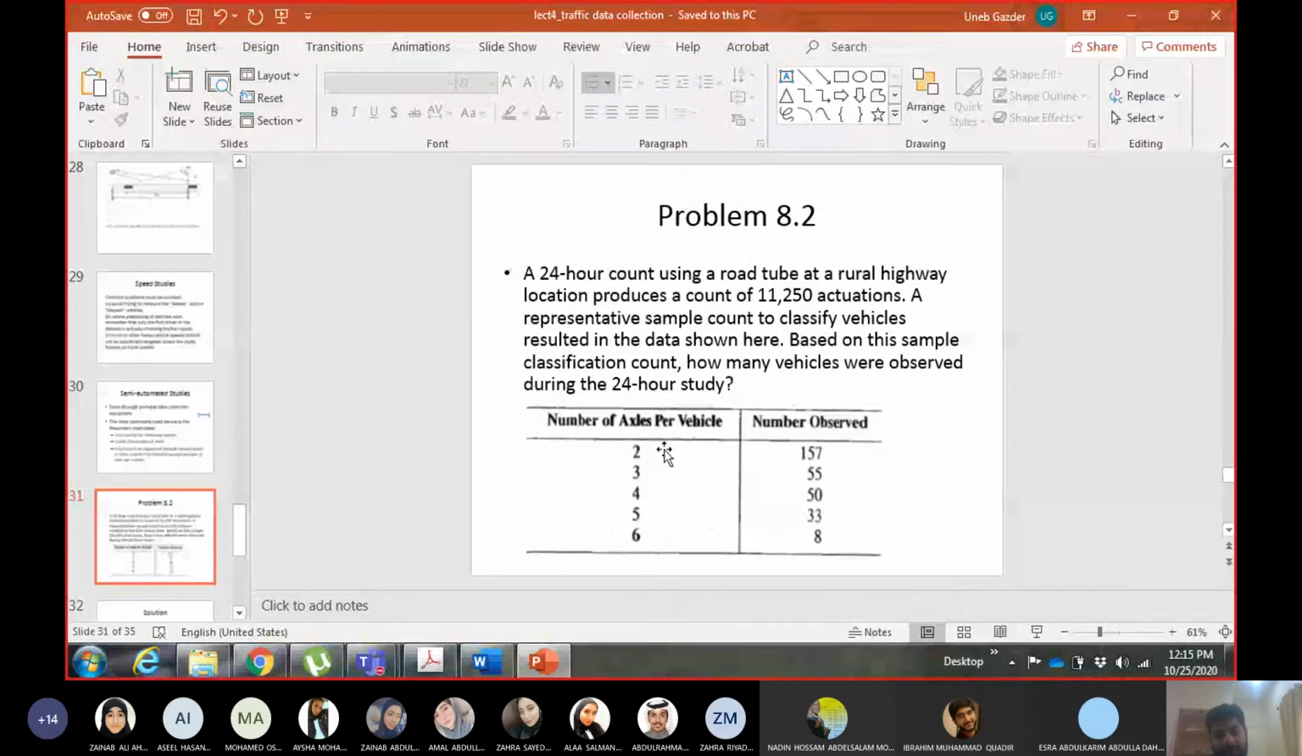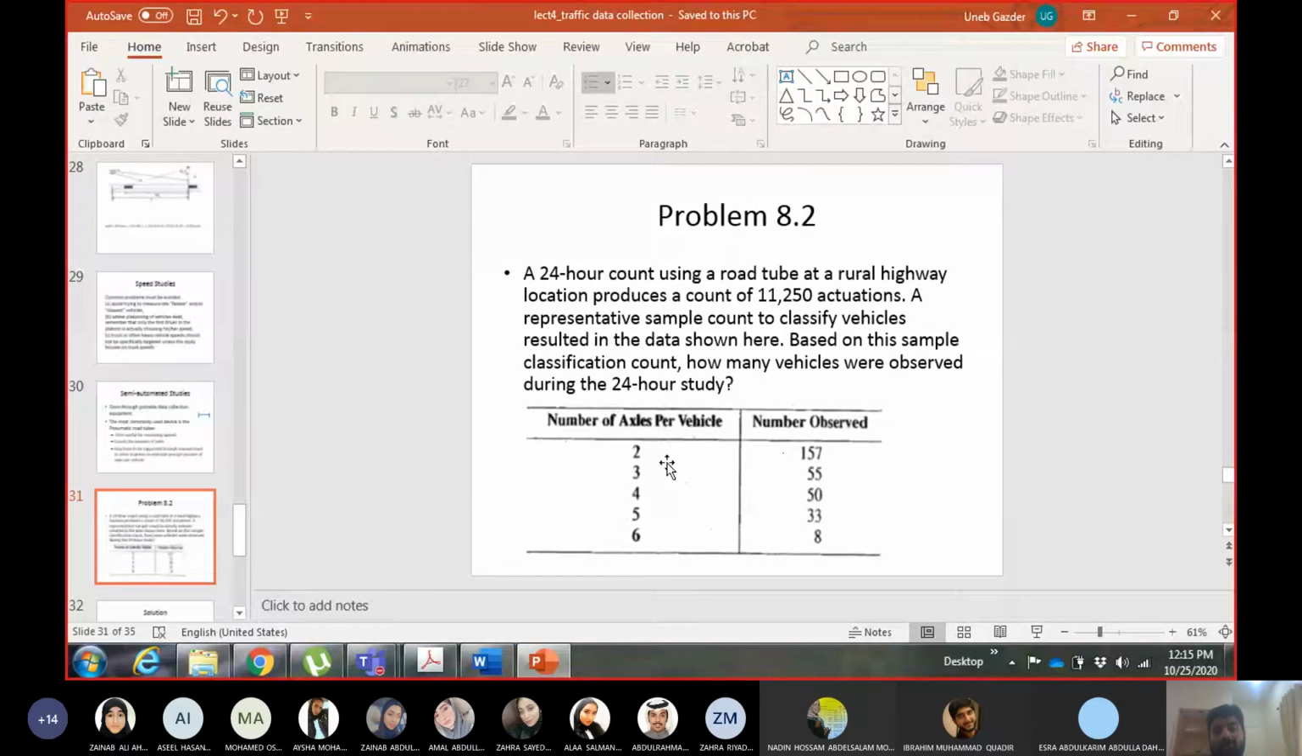I have a car with 2 axle, with 3 axle, with 4 axle, with 5 axle, with 6 axle, but I did not observe one car from each category. I observed more than one. So I have to multiply the number of axles with the number of times I observed a vehicle with those axles.